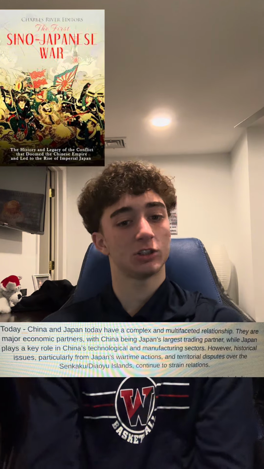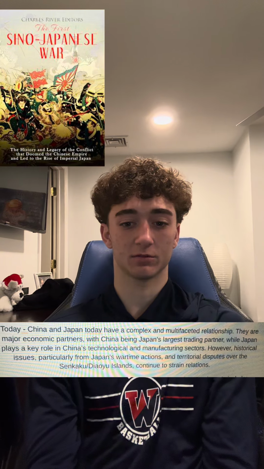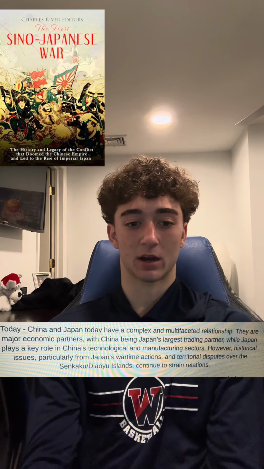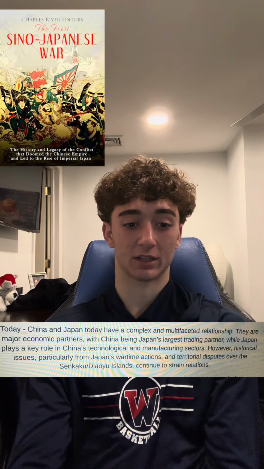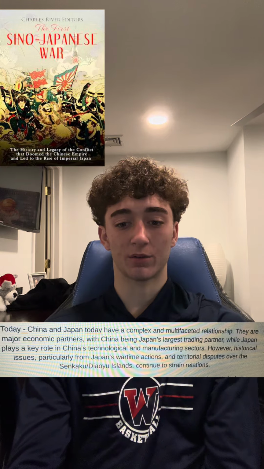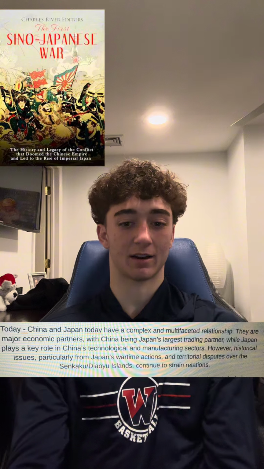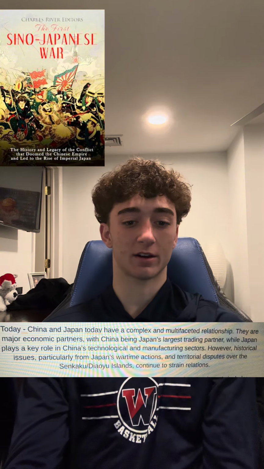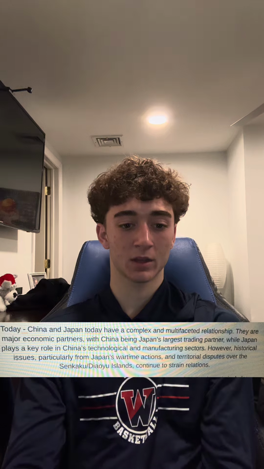Today, China and Japan have a complex, multifaceted relationship. They are major economic partners, with China being Japan's largest trading partner, while Japan plays a key role in China's technological and manufacturing sectors. However, historical issues, particularly from Japan's wartime actions, and territorial disputes over the Senkaku and Diaoyu Islands continue to strain relations. China imports a wide range of goods from Japan.